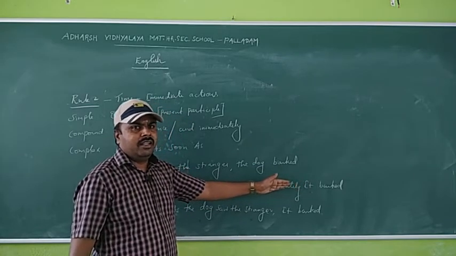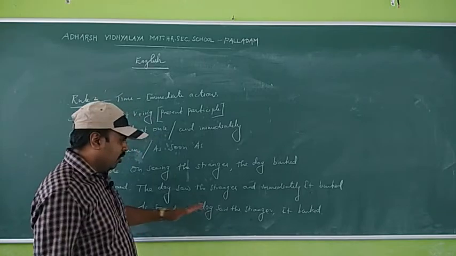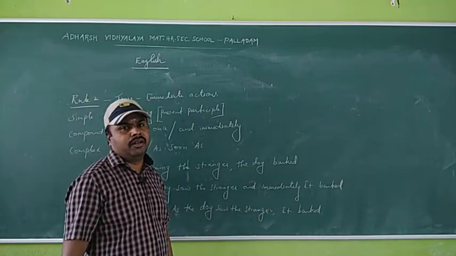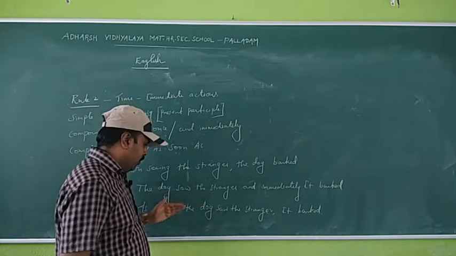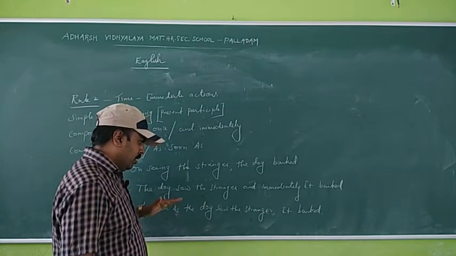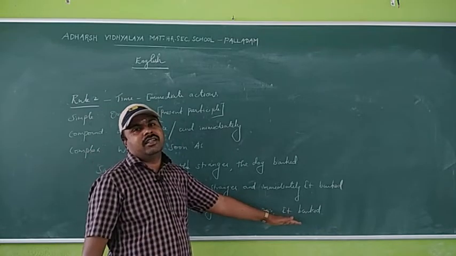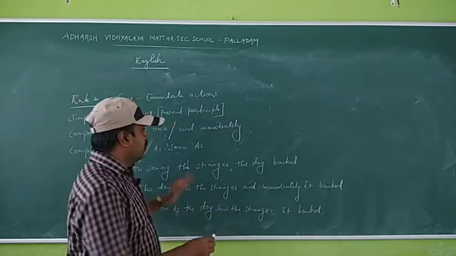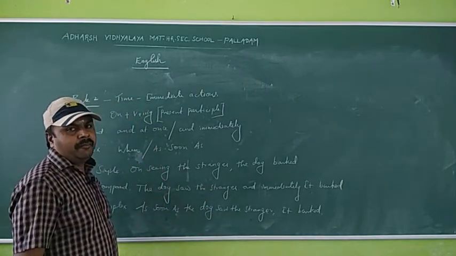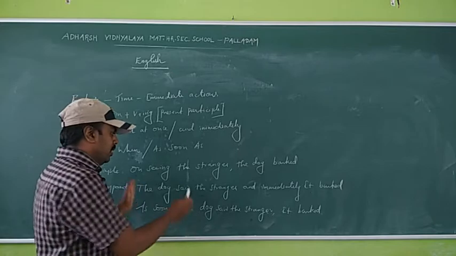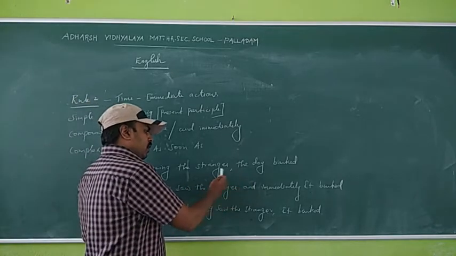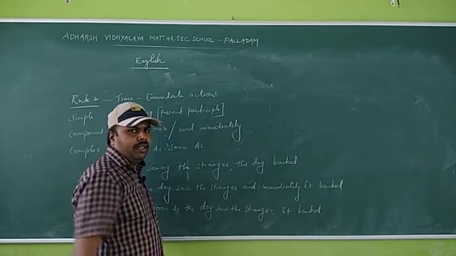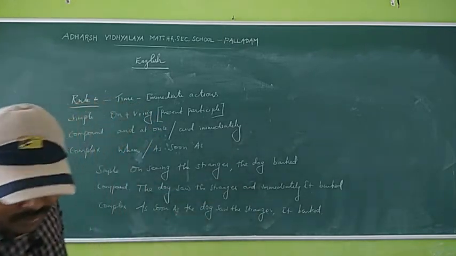Can you understand? As soon as the dog saw the stranger, it barked. The first action happens at one time, and immediately the other action happens. So it is time, immediate actions. Can you get the point?